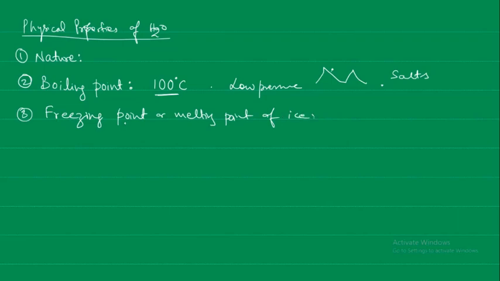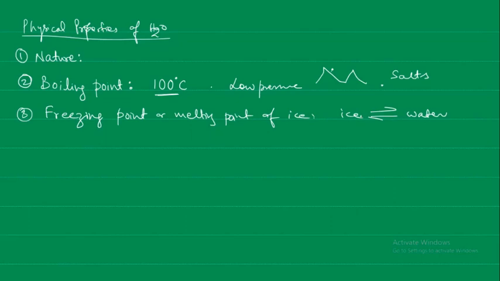The freezing point means conversion of the liquid phase into the solid phase, and melting means conversion of the solid phase into the liquid phase. Both these are at equilibrium. Okay, ice and water, that is the melting of ice and the freezing, both are going to take place at equilibrium, simultaneously.